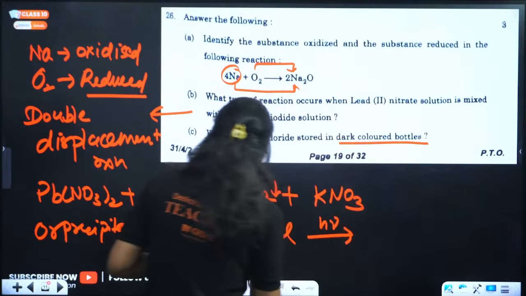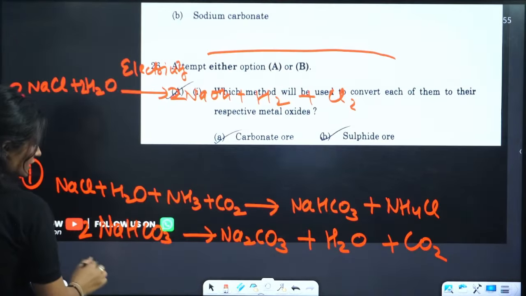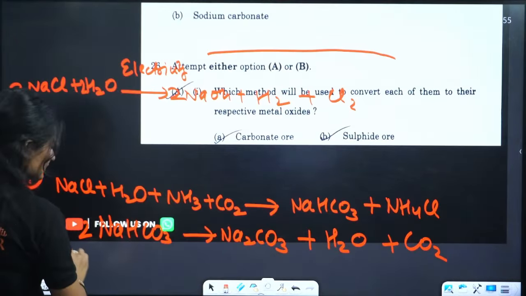Let me check if it is balanced. Yes, 2 carbons, 3, 5, 6, correct. This is the balanced equation, and then after that, let me just move it a little bit. Okay. Now after that, the third reaction is, if you have washing soda, sodium carbonate. We were just asked till sodium carbonate, no? So this is the correct equation.